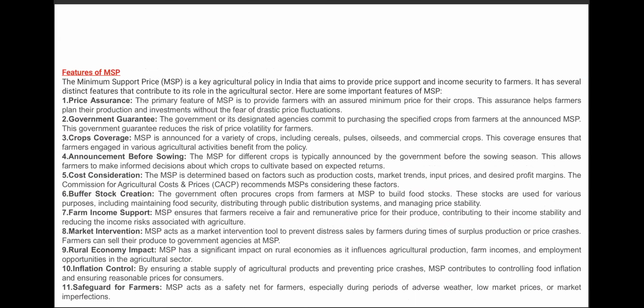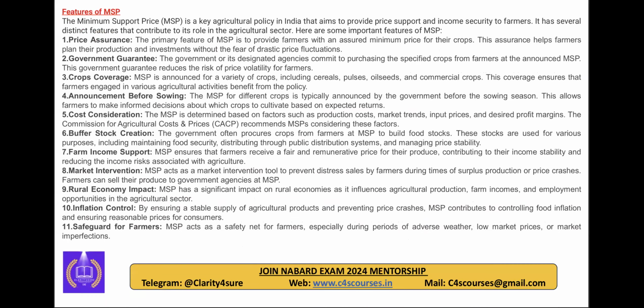Next point, which is more important for your examination presently, the features of MSP. They can certainly ask: what do you mean by MSP? What are the characteristics of MSP? What are the features of MSP? So right now I want all the candidates present in this session to try to remember 6 points at your fingertips. Remember it now so that you don't have to revise again.